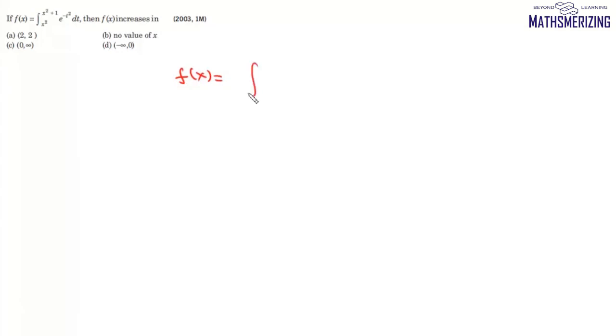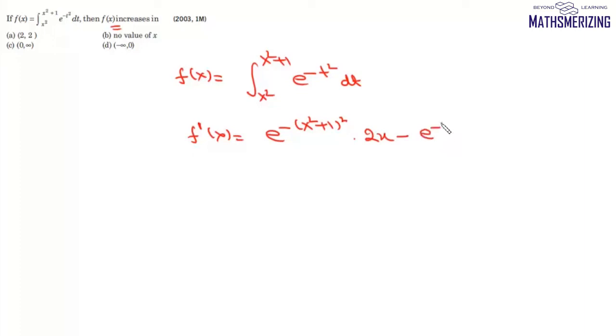which is this integral from x square to x square plus 1 of e to the power minus t square dt. Then it says f(x) increases in which interval. Now if we find f dash x, it will be e to the power minus (x square plus 1) whole square into derivative of upper limit, which is 2x, and then minus e to the power minus x to the power 4 into derivative of lower limit, which again is 2x.